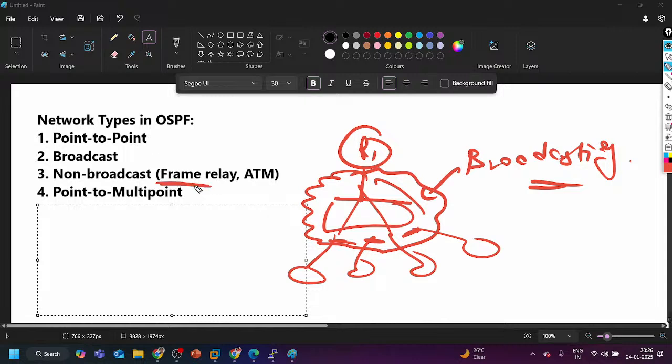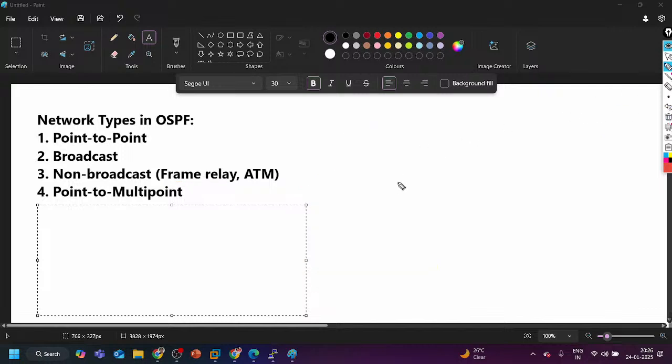Frame Relay is also used to connect multiple sites together, but it does not support broadcasting. So there you have to configure a static neighborship only, to avoid messages on the multicast address. Let's say we have one switch. If the switch is not going to support broadcast, then it will also not forward multicast messages. The switch behaves the same way.